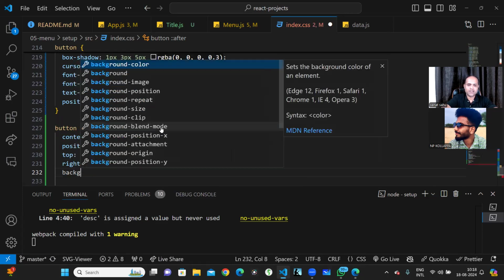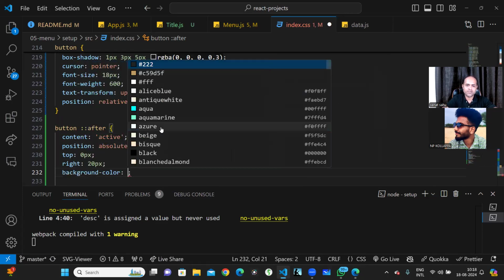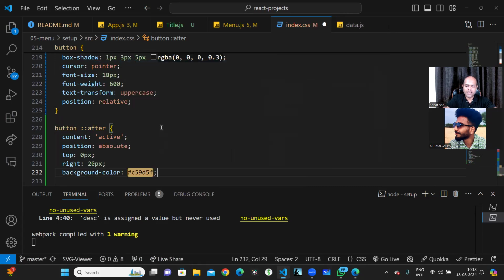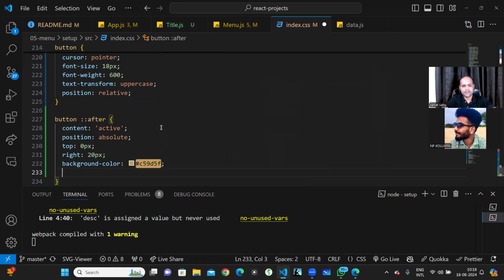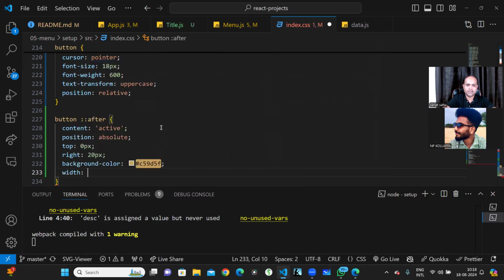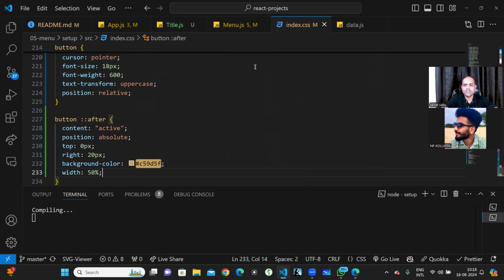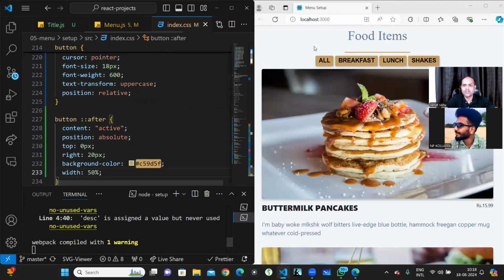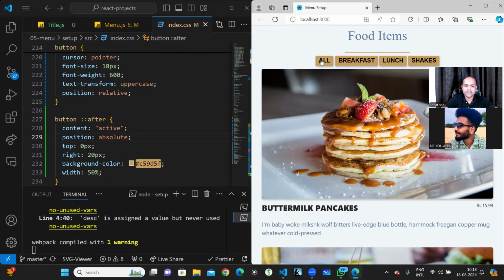Let's make a background color of maybe this, and the color will be black only, and width 50% of that particular button. Let's see how it looks first, then we'll see whether we are doing it correctly or not. If I click the button, I don't see anything.